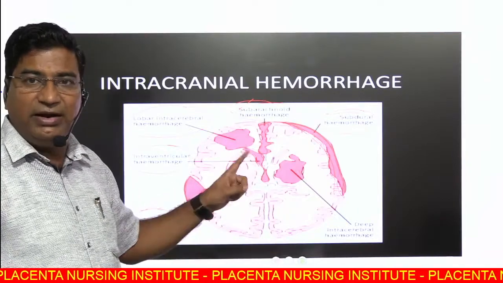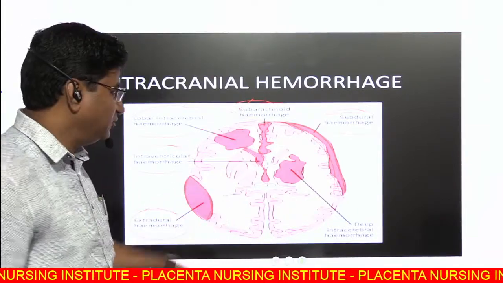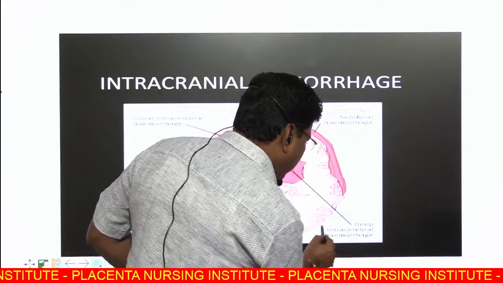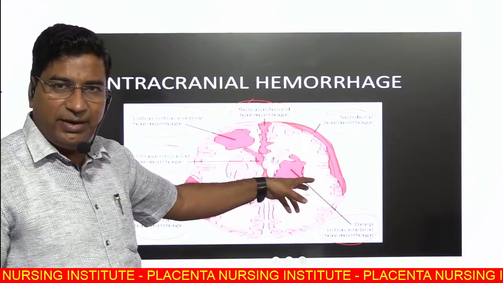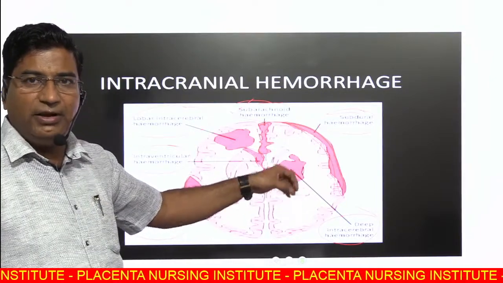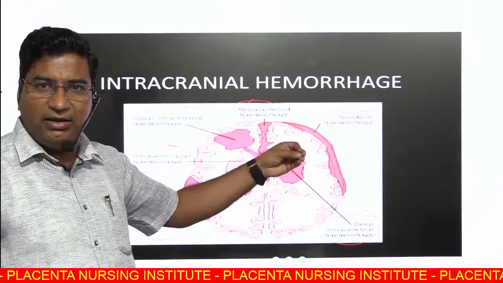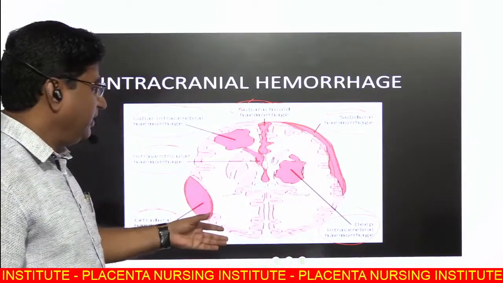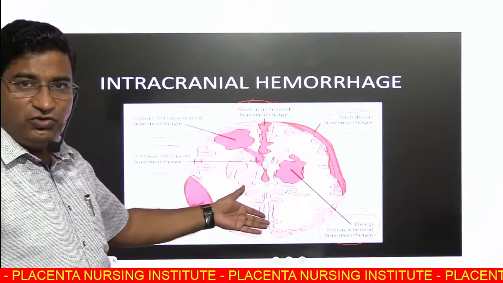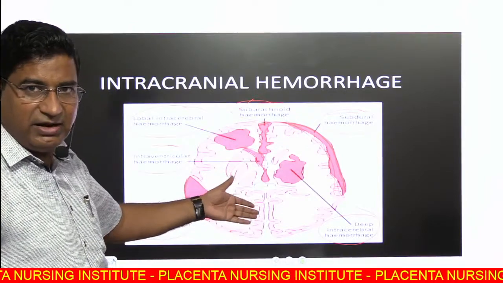Deep intracerebral hemorrhage, as we know, thalamus or basal ganglia bleed, is because of raised BP and uncontrolled hypertension. The other is pons, midbrain and brainstem hemorrhage.